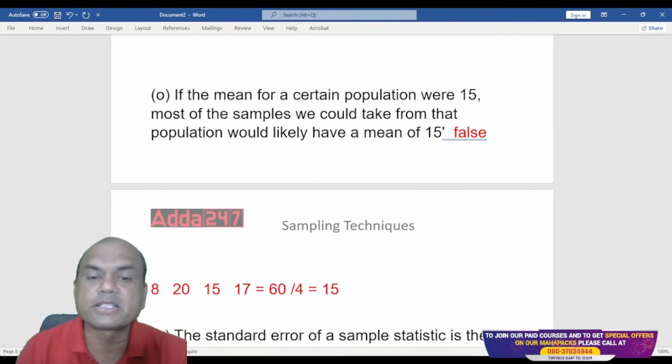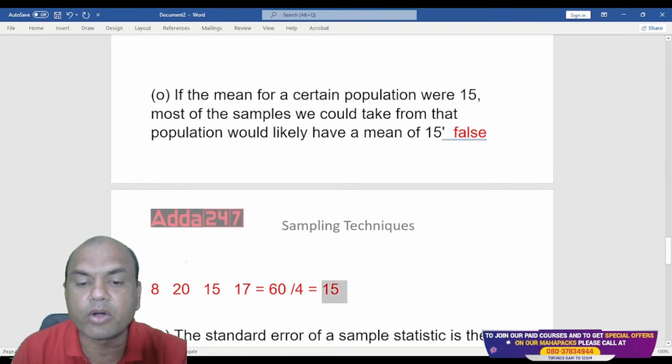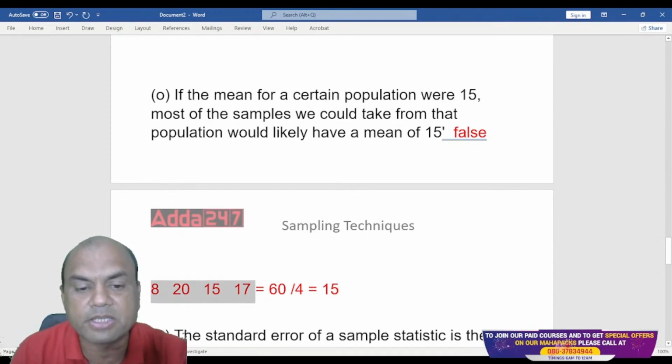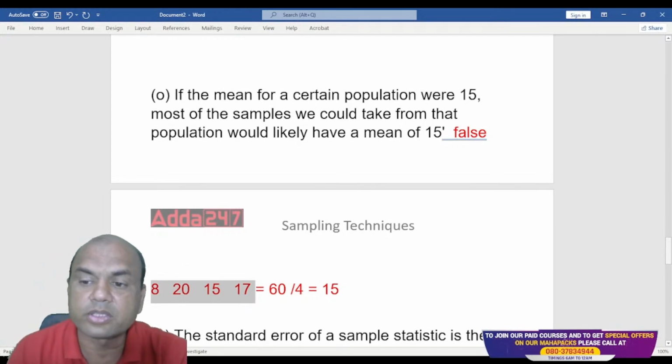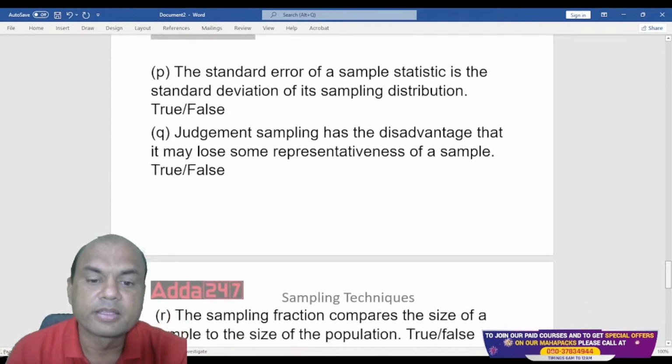So my population mean is coming out as 15, but were all the samples having the mean of 15? No. So it's not compulsory. That is the point I am stressing. So that is false.